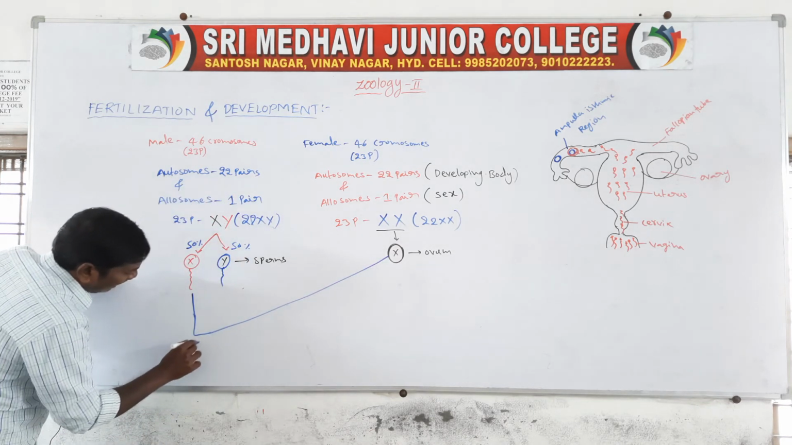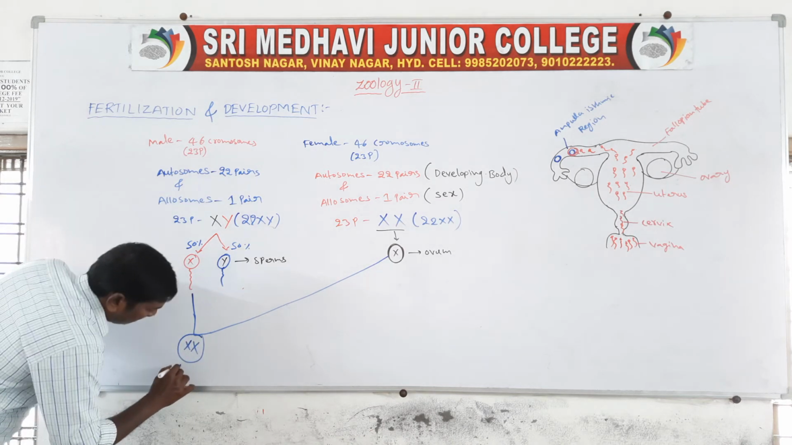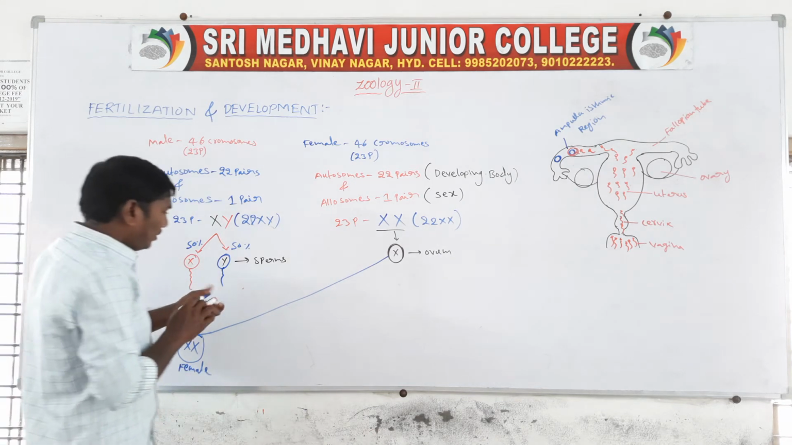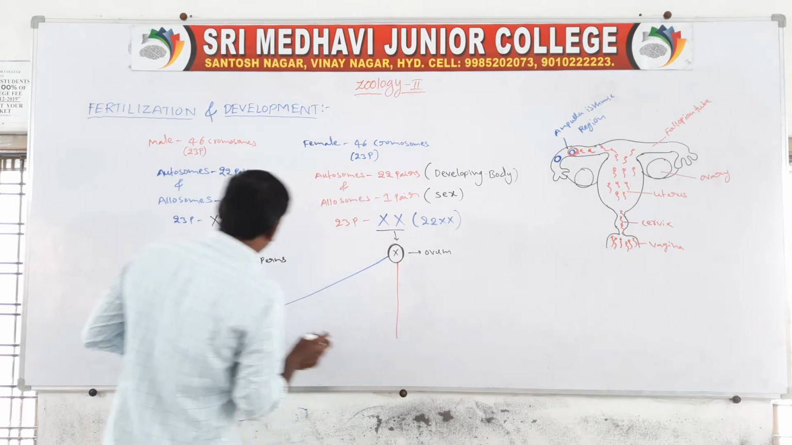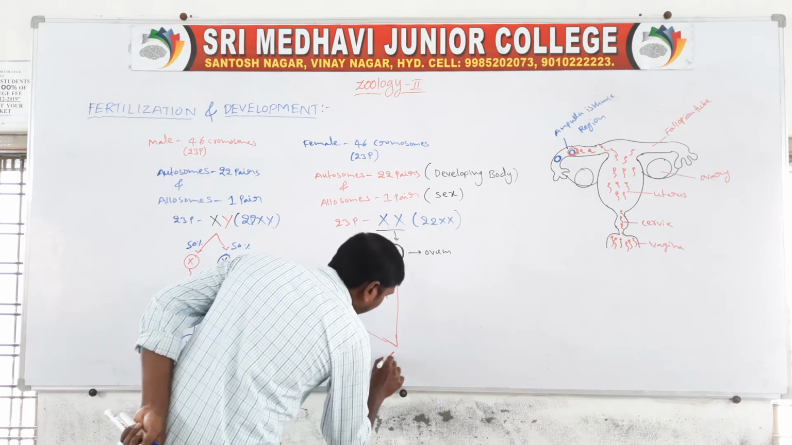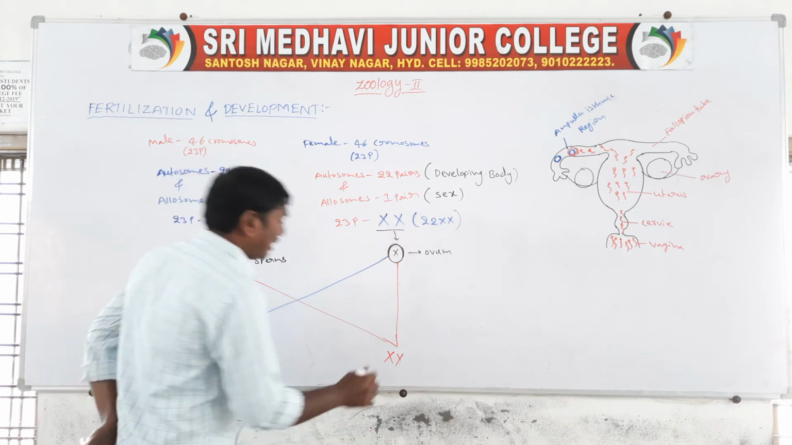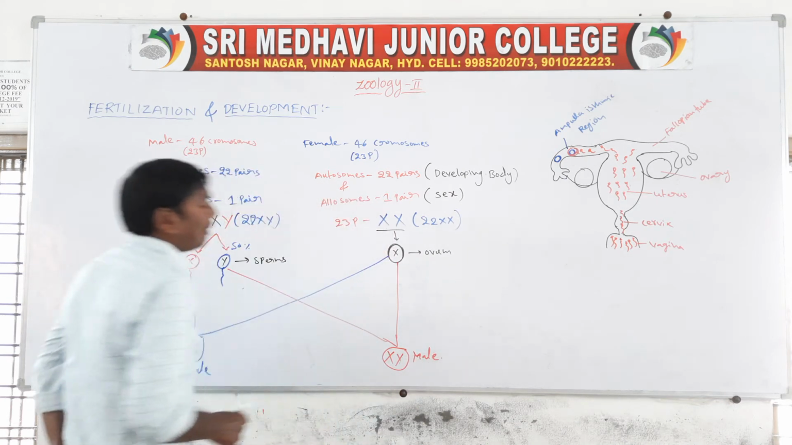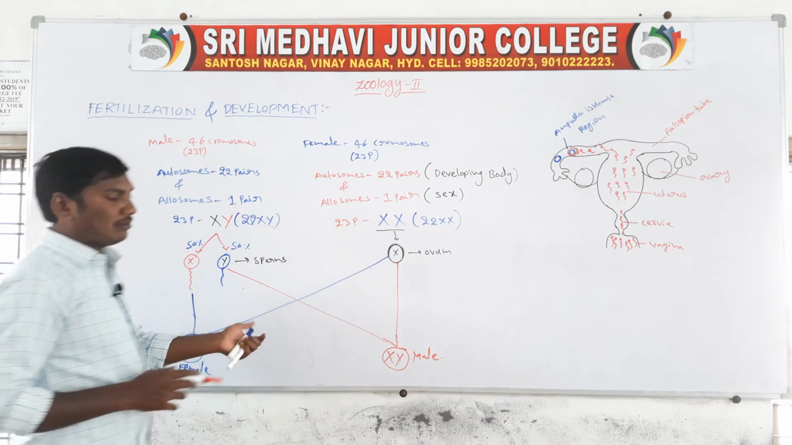So these are the X and X. So this child is female. Next one, fusing with this X and this Y sperm. These two fuse, forming X and Y. So this child is called male. There is a 50% chance of female and a 50% chance of male.